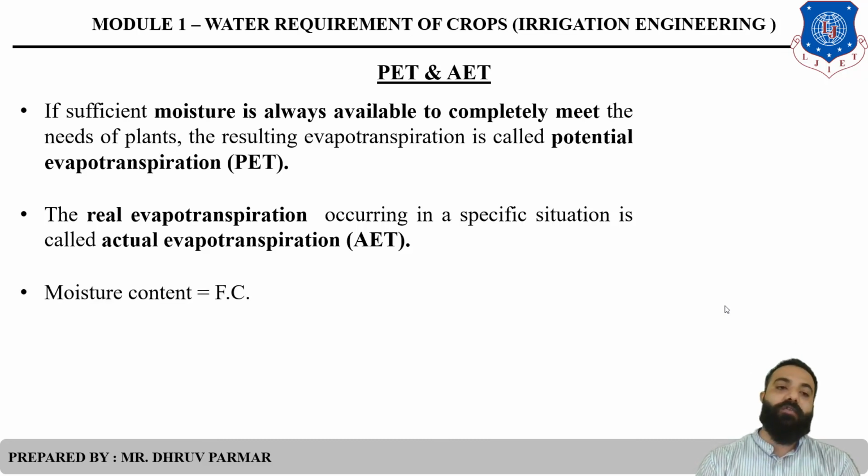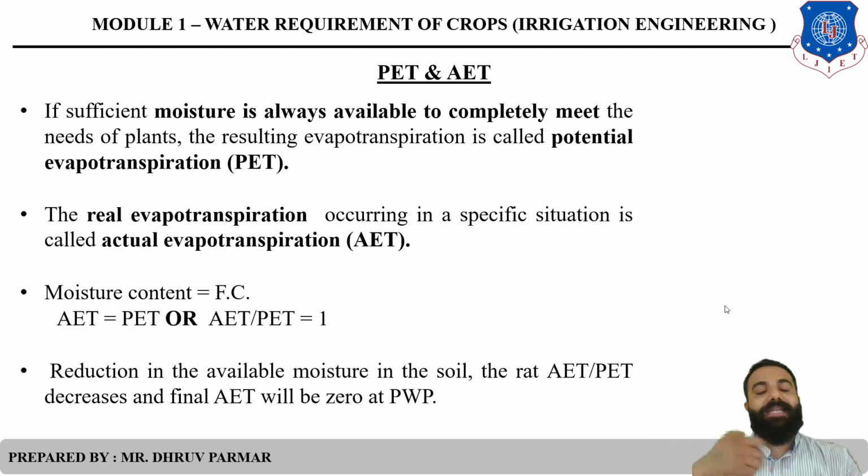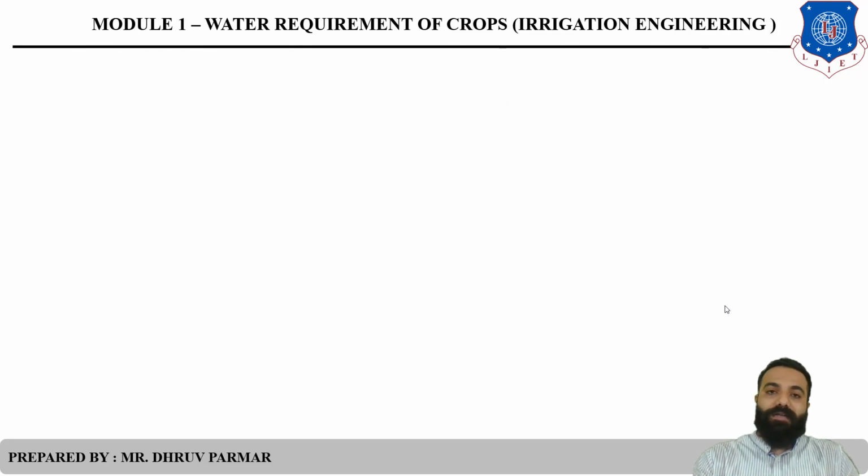When the moisture content or water content equals field capacity, the AET-PET ratio equals 1, that is, AET equals PET. But after some time the water content is reduced, so the AET-PET ratio will be reduced. At permanent wilting point, AET will be 0. Clear? Remember that point, which is very important.